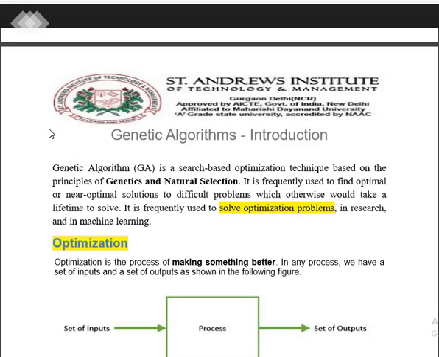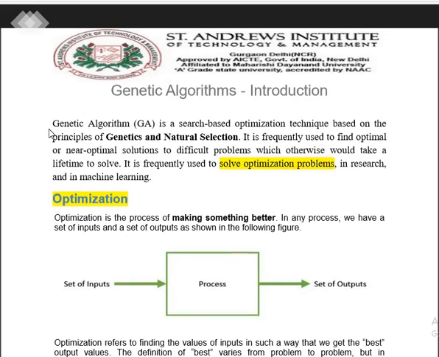When I say the principles that exist with genetics, it mostly includes the gene, the phenotype and the genotype that we say. And when we talk about natural selection, we come under Darwin's theory, which includes fitness values, evolution, survival of the fittest and a better offspring that can be produced through the process of reproduction.